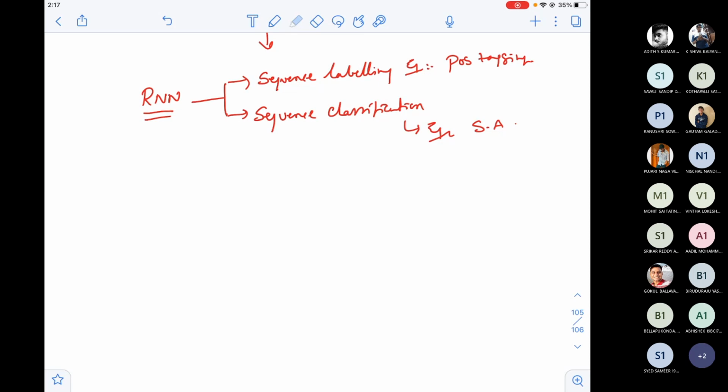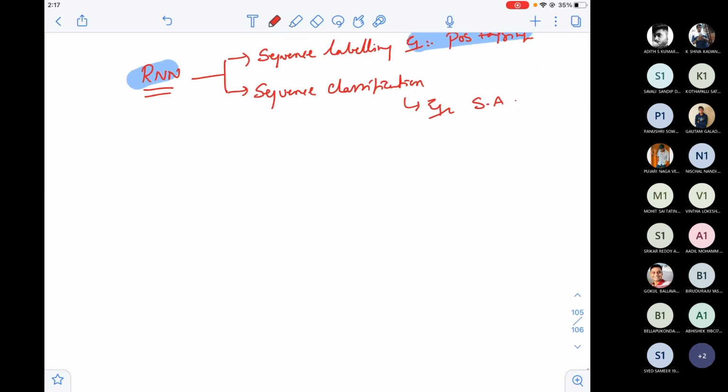Now let us see how RNN looks for parts of speech tagging. Right, let us draw that. Finally, I'm drawing the RNN architecture now. See how I'm drawing. It is very, very close to your DNN, but what are the differences? We will see. That's the reason I've discussed DNN.